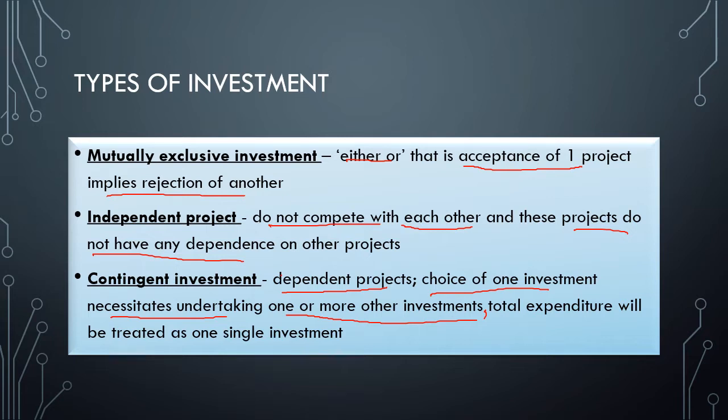So they are complementary. If you invest in this, you will have to invest in that also. That is contingent. Total expenditure will be treated as one single investment. I hope this is clear now.